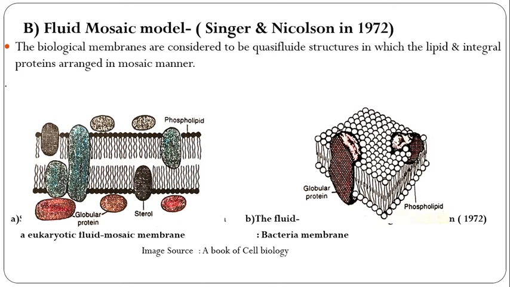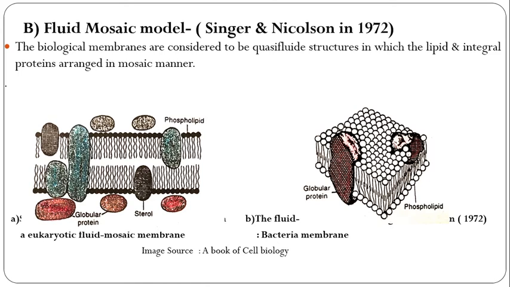The model assumes that there is a peripheral layer of phospholipid molecules in which peripheral and integral globular proteins are embedded to varying degrees. Integral proteins are blue in color. Thus the proteins are compared to icebergs floating on a sea of phospholipids.